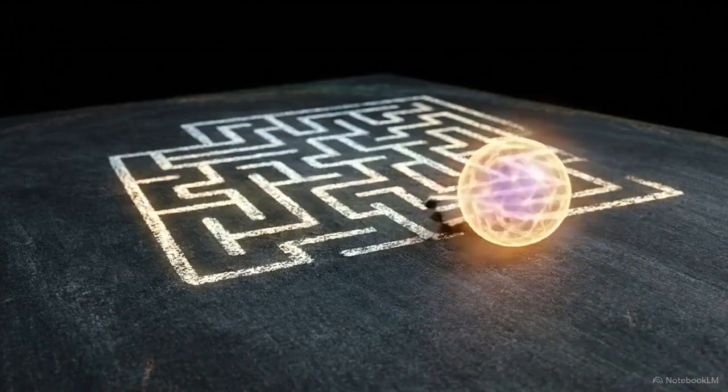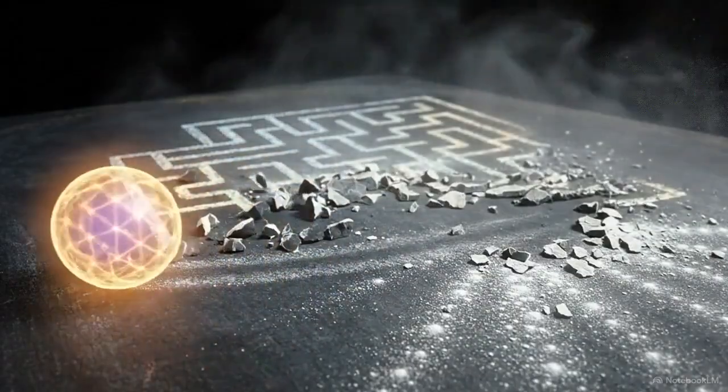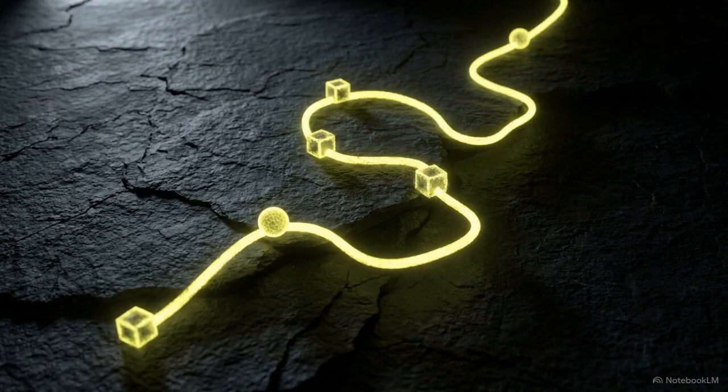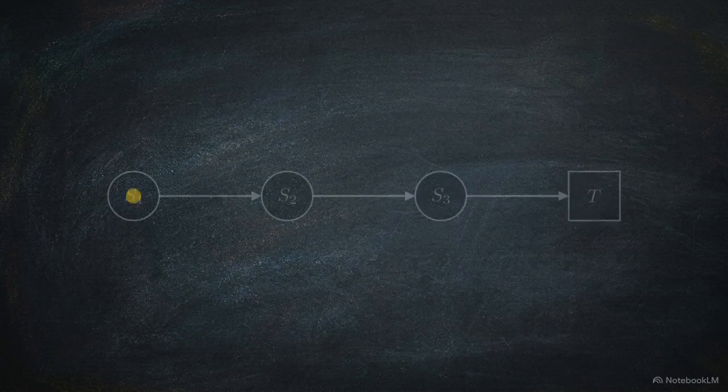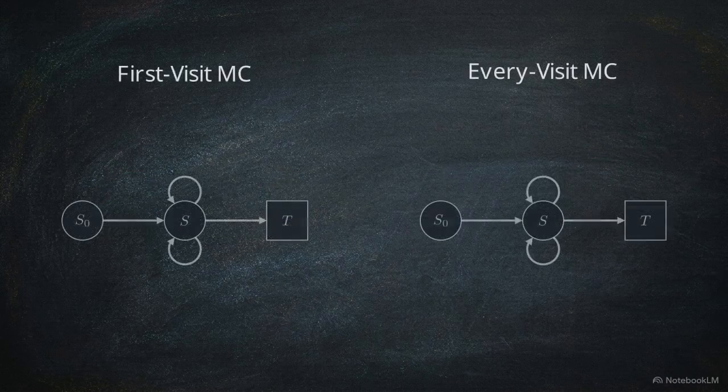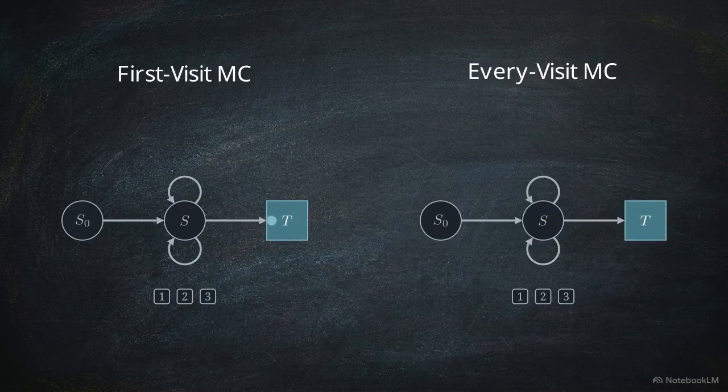When the rigid mathematical transition probabilities of the environment are entirely unknown, classic dynamic programming algorithms simply cannot function. To operate in these environments, we use Monte Carlo methods. These are model-free alternatives that learn purely from sampled episodic trajectories. Monte Carlo comes with a strict operational constraint. It requires episodic tasks. State values are only updated using accumulated returns after an episode entirely terminates. When a single state is visited multiple times in one episode, the algorithm must split into one of two rules: first visit MC, tracking only the initial encounter, or every visit MC, tracking all of them.